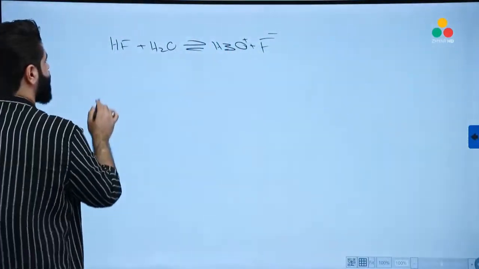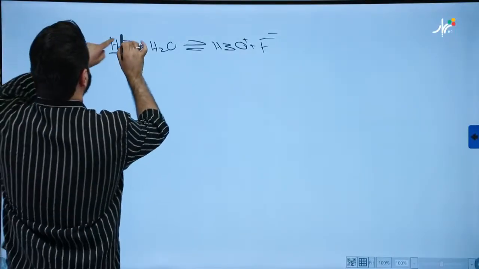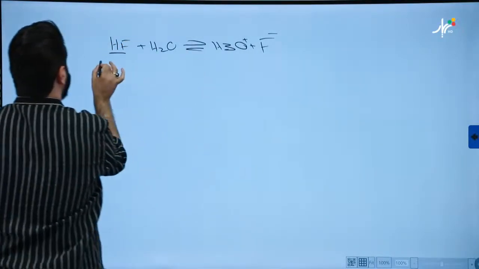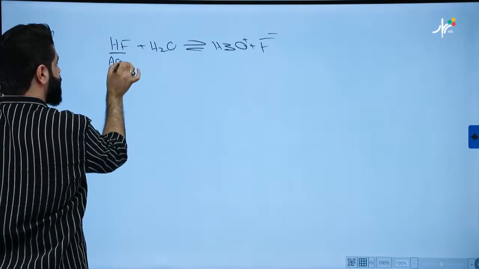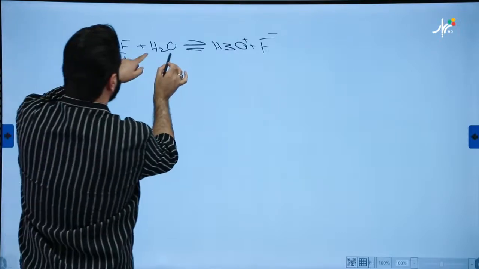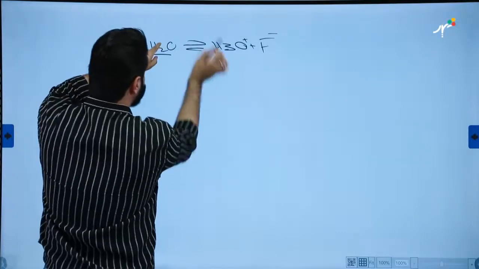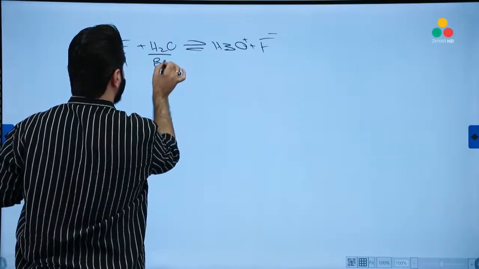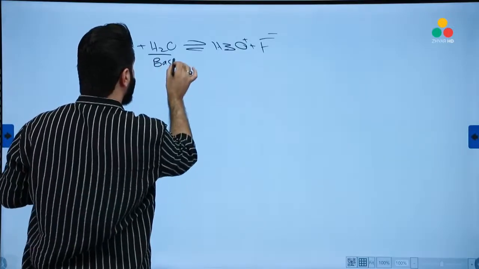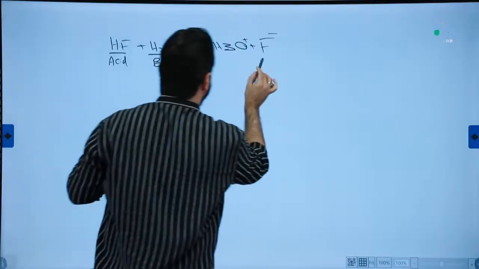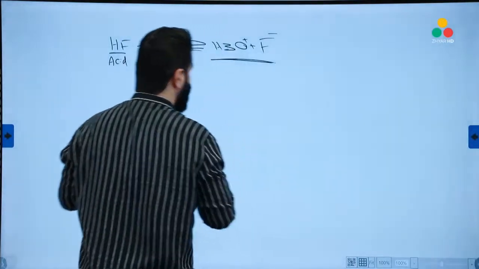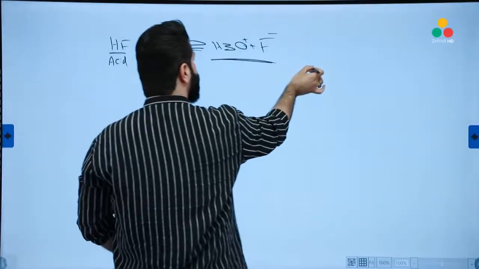Look at this. HF donates a proton, so this is an acid. And H2O accepts a proton. This is a base. How about the product side? Mister, how about these? These are called conjugates.